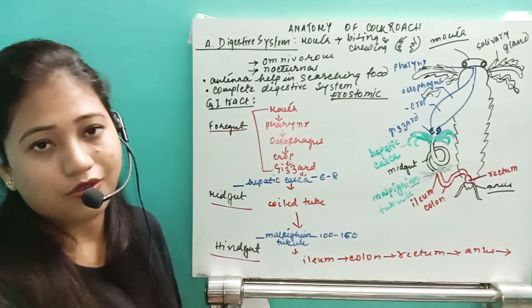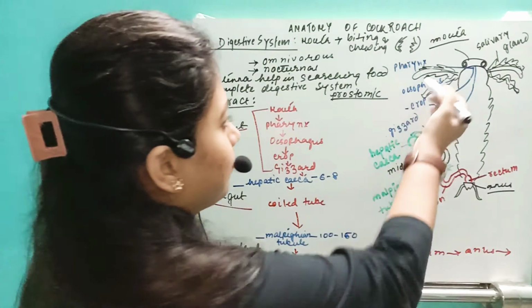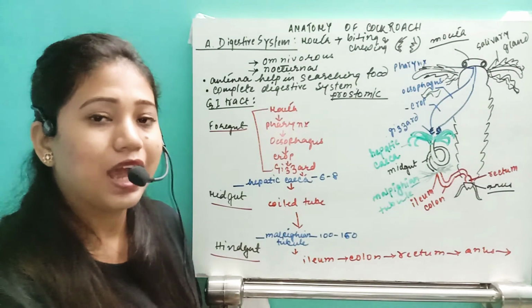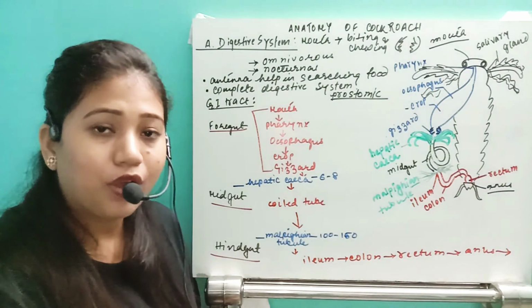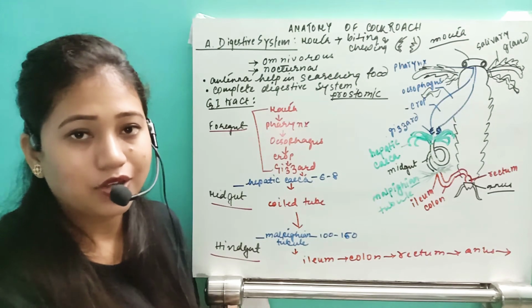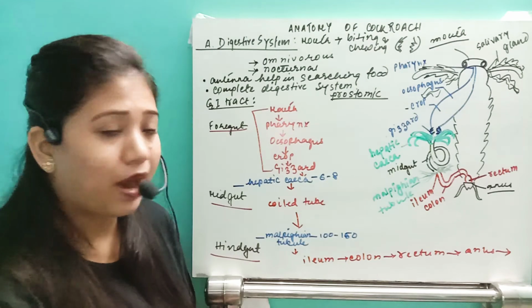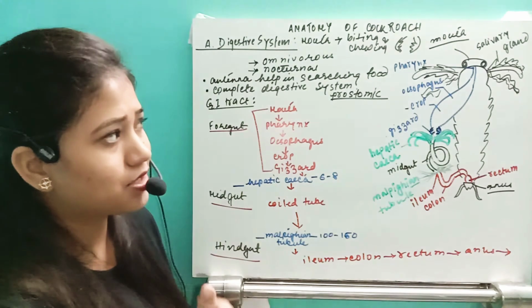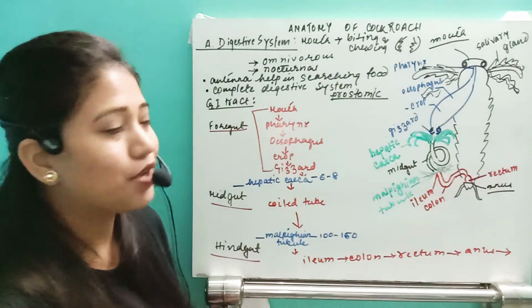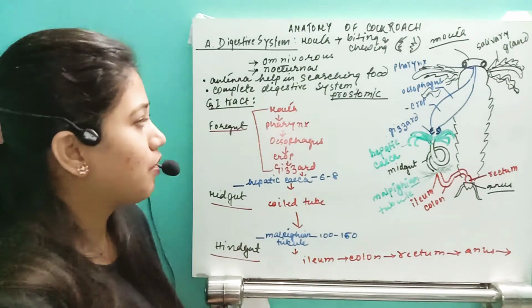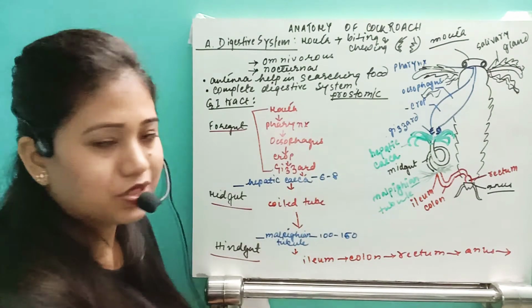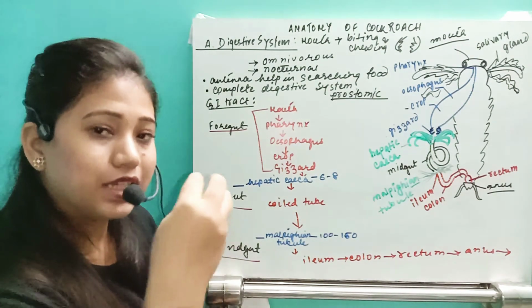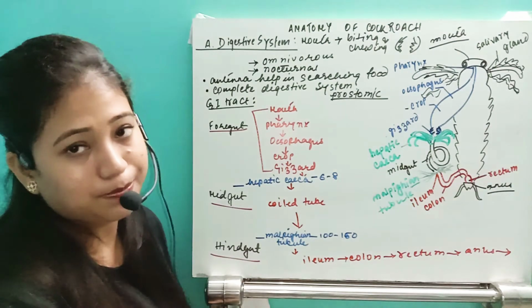Then on either side of the buccal cavity, they have a pair of salivary glands. This salivary gland will release saliva. Saliva will help in the digestion of carbohydrate-origin food like starch or cellulose, which will partly start to mix with the food in the buccal cavity. Then after that, the food will pass via the pharynx to the next part, the esophagus. Now a small tube is here, that is the esophagus. Then the esophagus will pour the food into the next part, the crop.